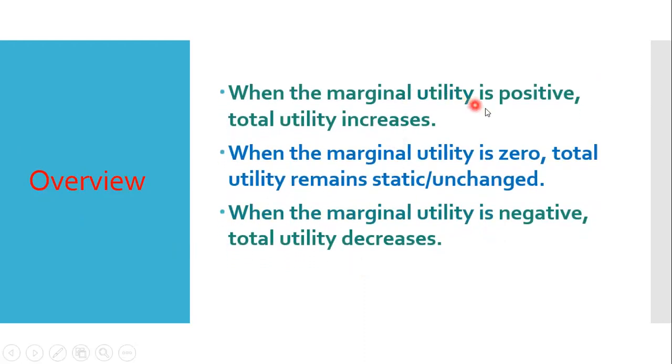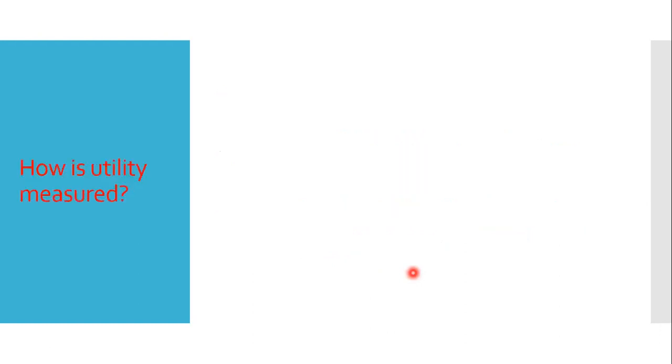Now, what we have learned, let us have an overview. When the marginal utility is positive, total utility increases. We have learned it from the table. When marginal utility is positive, total utility increases. When the marginal utility is zero, total utility remains unchanged. When the marginal utility is negative, total utility decreases. So we have to always remember this.